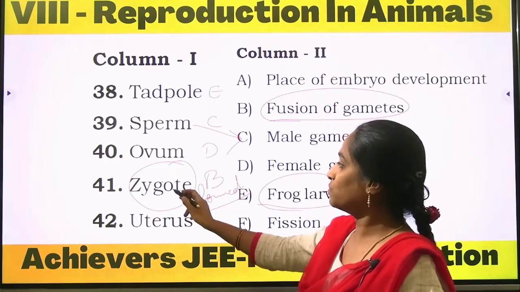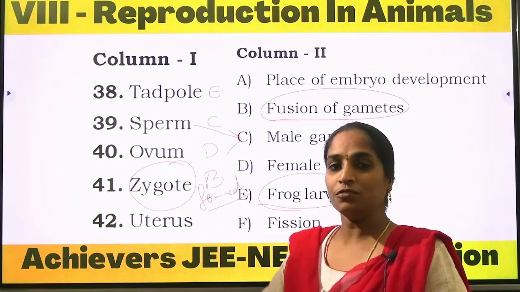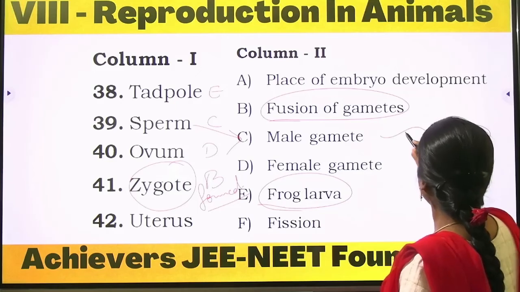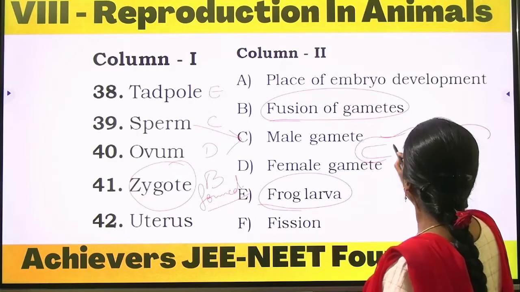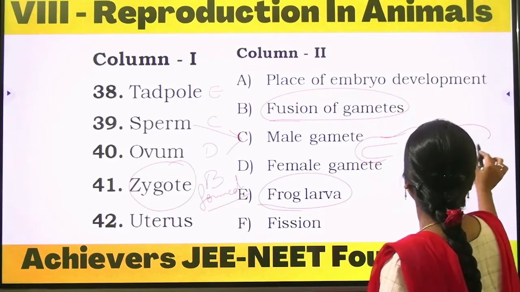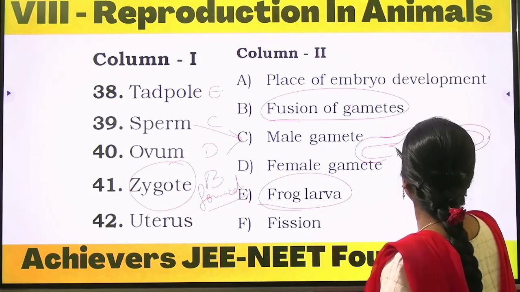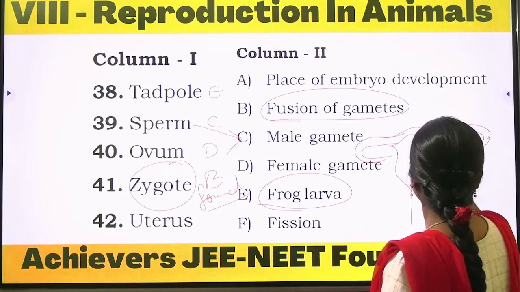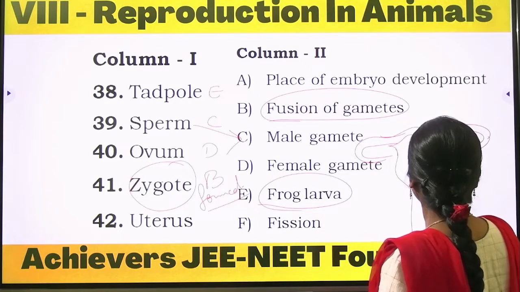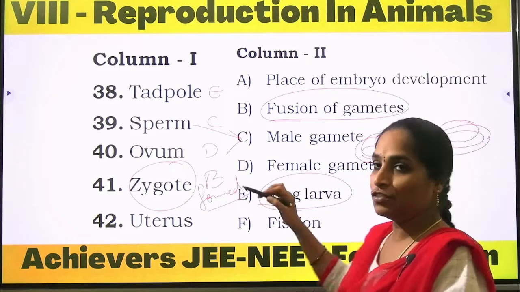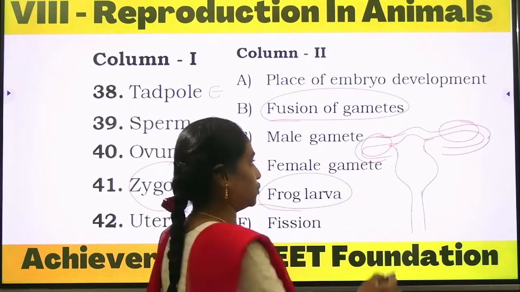The zygote is formed after fertilization in the fallopian tube. This is the fallopian tube, and on either side we can observe the fertilization process.